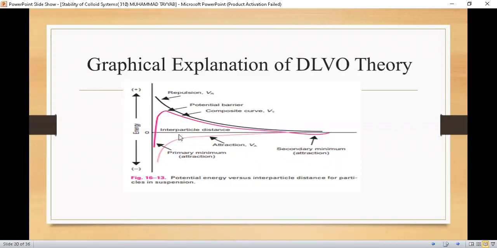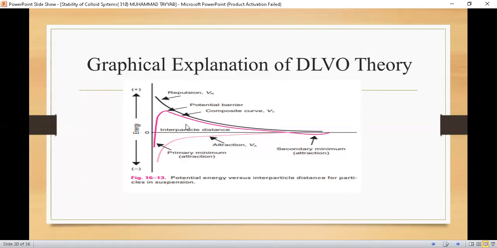Suppose you have two particles, one present here and the second here, and now we will be discussing four effects of interaction: if same particles interact, if opposite particles interact, if same particles are brought too close together, and if we add electrolyte in a dispersed system having the same charge. So these phenomena will result.